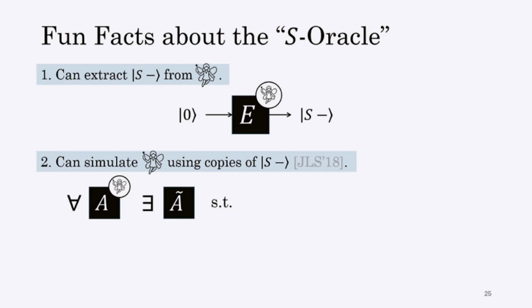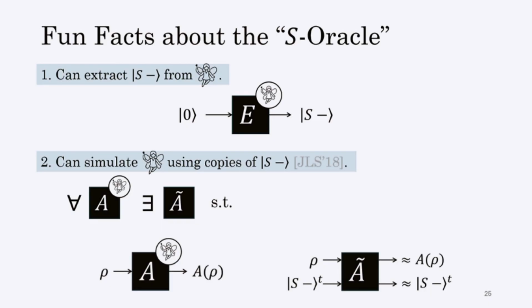That is, for any algorithm A that is given oracle access to the S oracle, there is an algorithm A tilde that doesn't have access to the oracle, such that if A given the input rho and the access to the oracle outputs some state, then A tilde given rho and many copies of S minus but no oracle access can simulate the output of A on the input rho, and also it can preserve the additional T copies of the S minus.